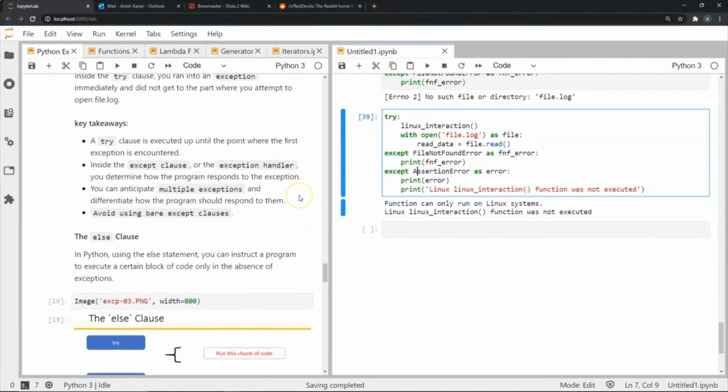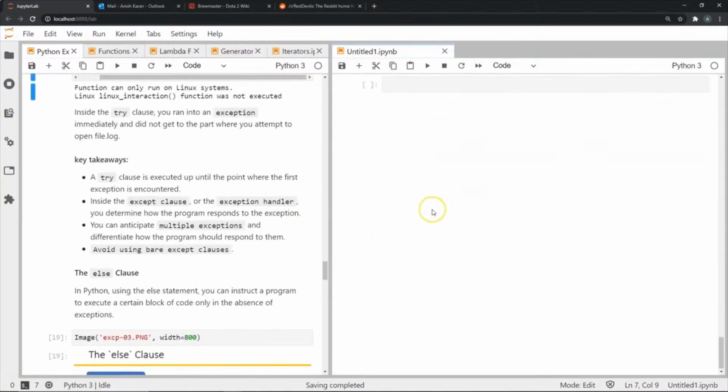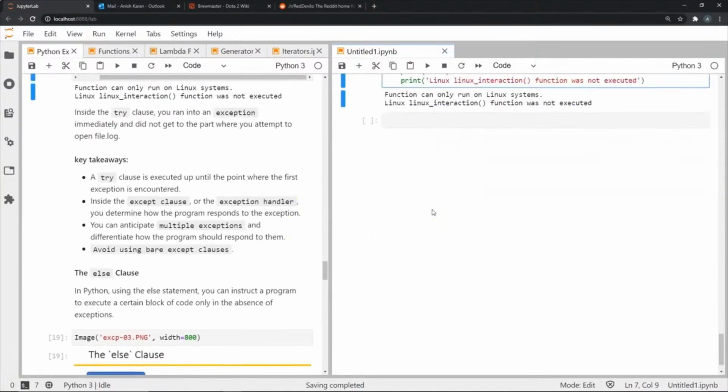Some of the other key takeaways when it comes to exceptions: a try clause is executed up until the point where the first exception is encountered. In the except clause, or the exception handler, we determine how the program responds to this exception. We can have multiple exceptions, and we can differentiate how the program responds to each of these. It's also very important not to use a bare except clause.